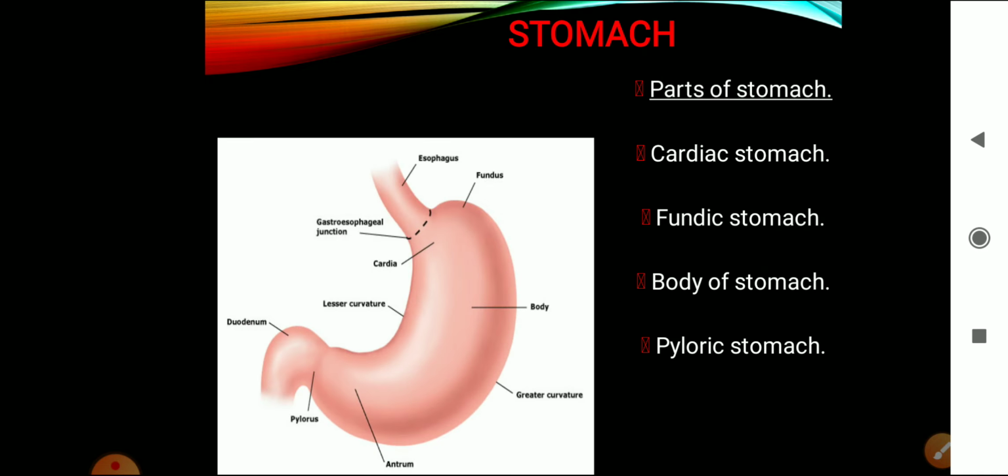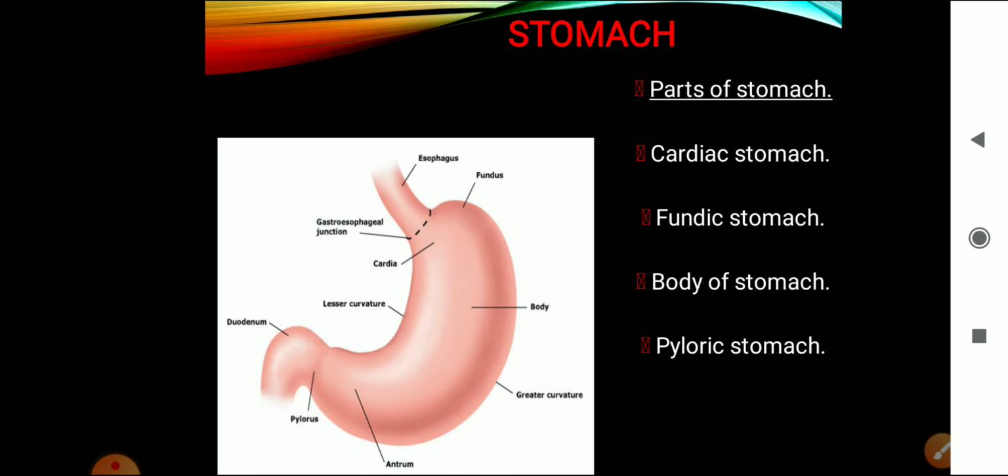Now coming to the stomach, which are the parts of the stomach? So in this picture you can clearly see the part of the stomach which is near the heart, that is called as the cardiac stomach. The second part is fundic stomach. The third part is body of stomach, and the fourth part pyloric stomach. Pyloric stomach is towards the intestine. The lower part of the stomach is called as a pyloric stomach. And the cavity of the stomach is called as a antrum, A-N-T-R-U-M. So antrum is a cavity of the stomach.